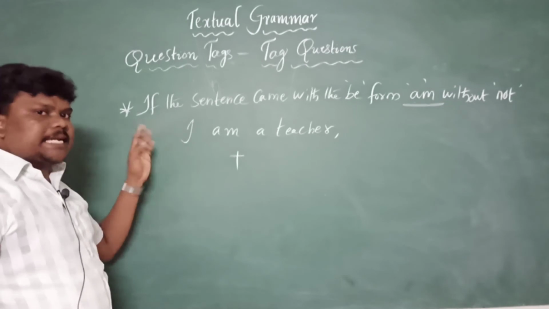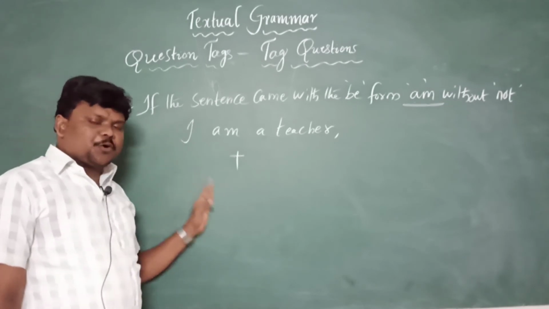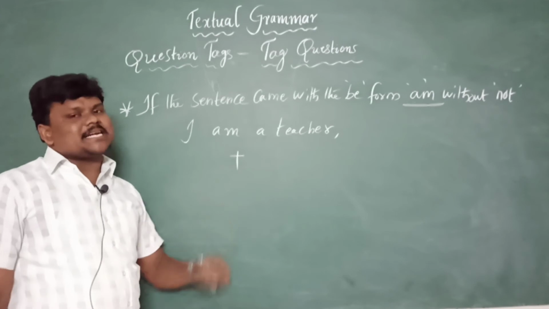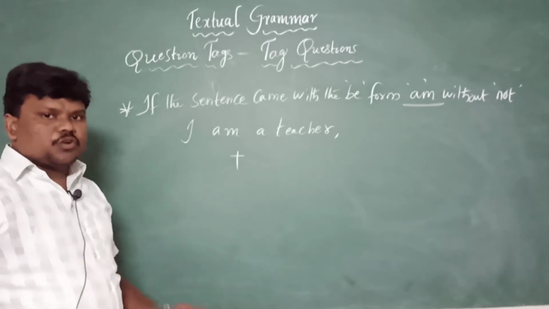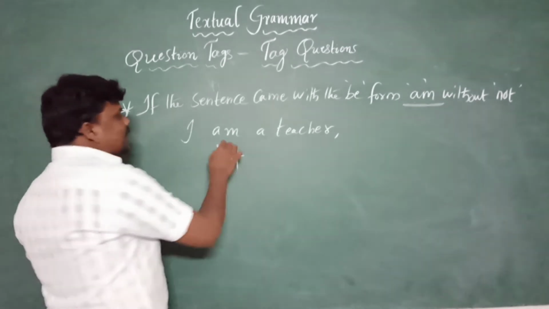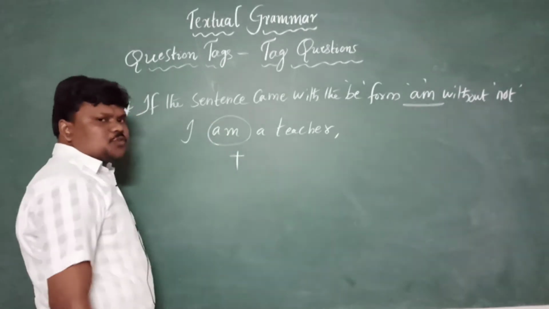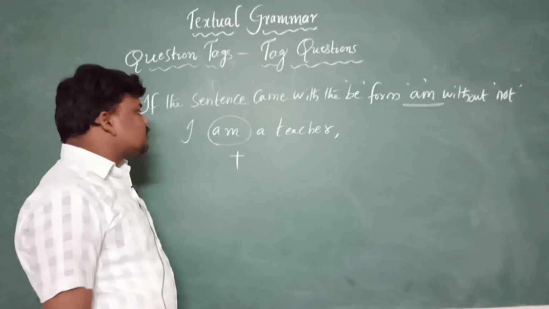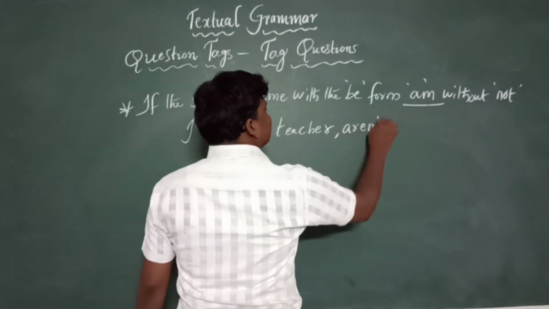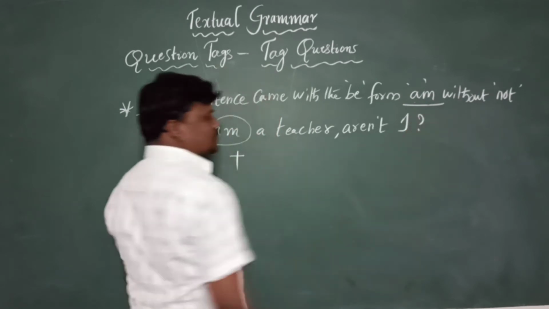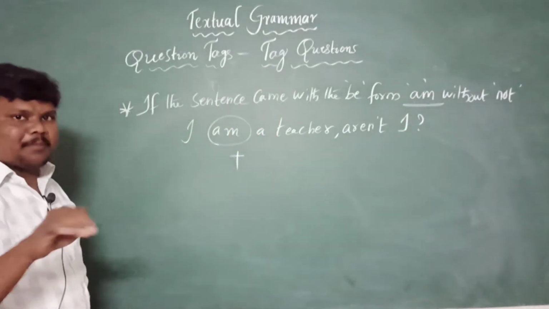Many students, 90% of the students, wrote the answer with amn't I, which gives an absolutely wrong sense. So don't write that. Here, if am came in a positive sentence, I mean without not, no, never, what we need to write here is aren't I, only in the case of am.